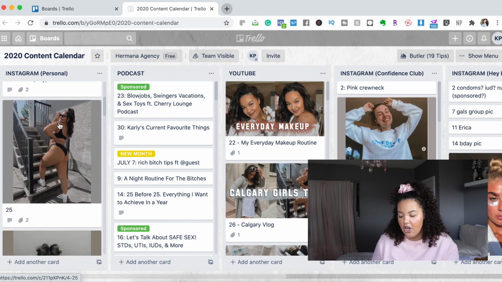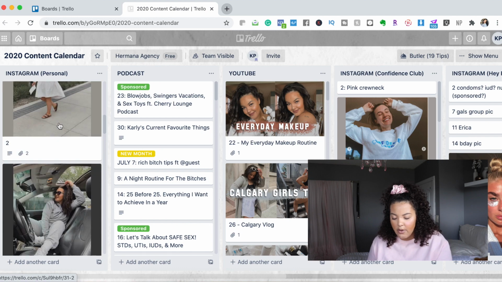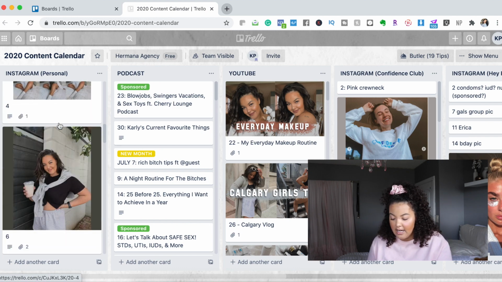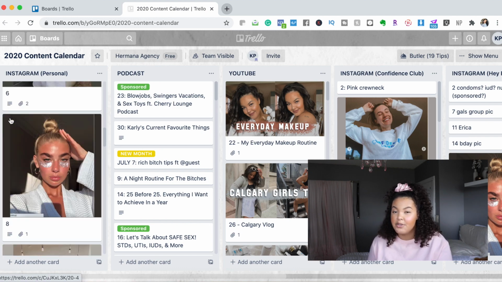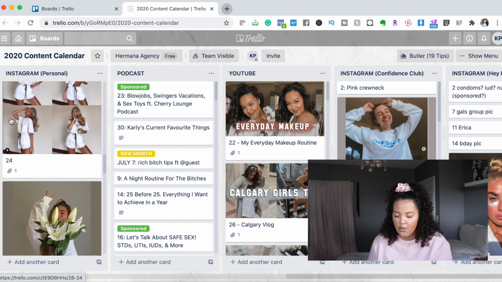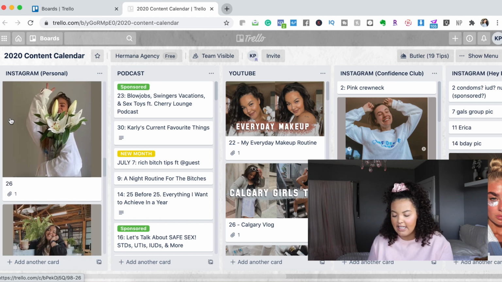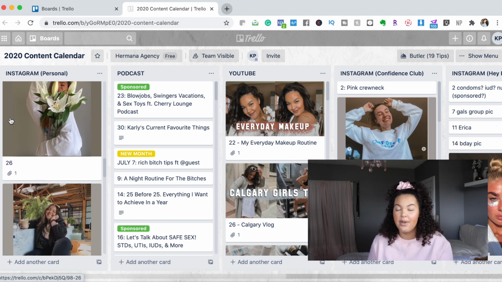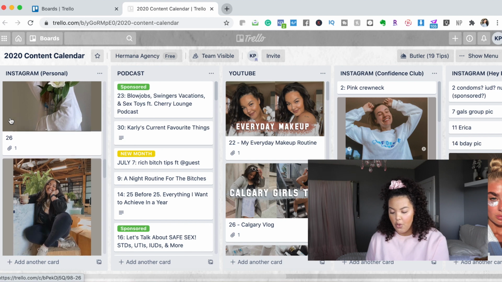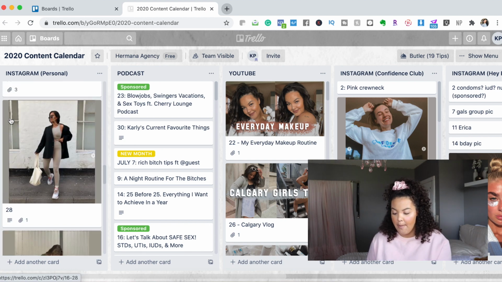On here are all of these photos. You can find all these photos on Instagram, and all of these photos are just photos that I have posted. There are captions in every single one of them. But if you scroll down a little further, you can see this is where I keep ideas and content inspiration for Instagram. At the beginning of every month, I go through and add content to this Instagram column.